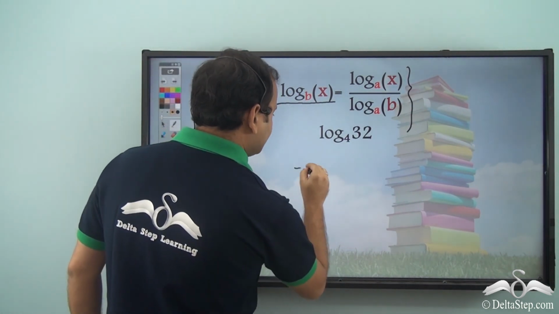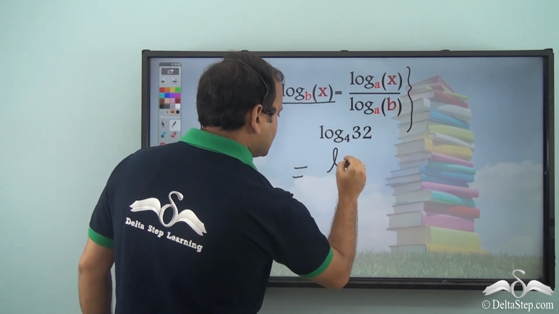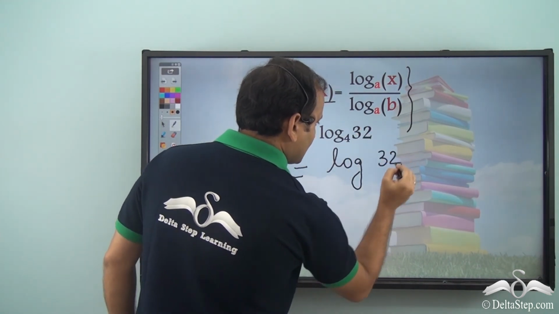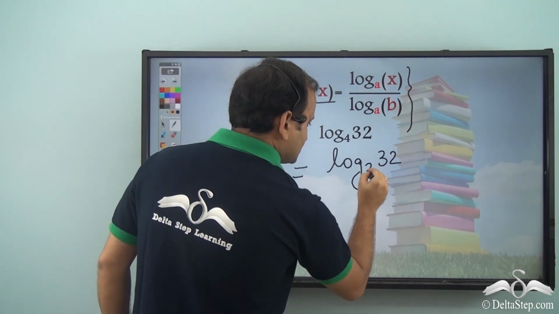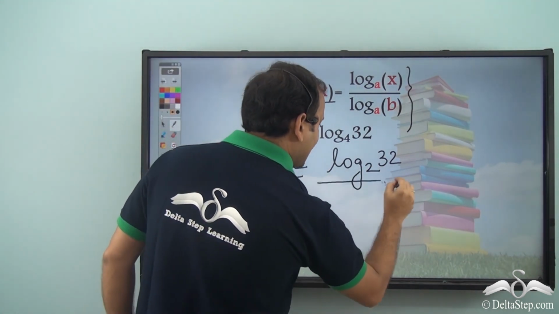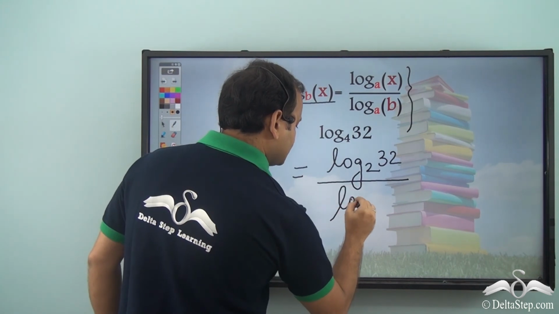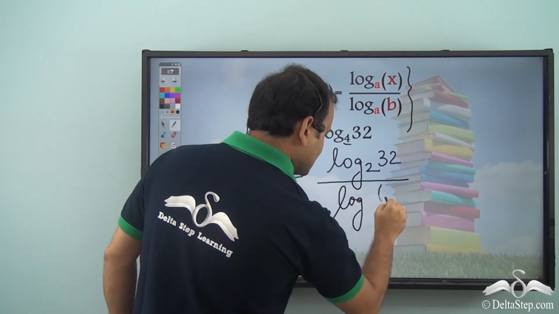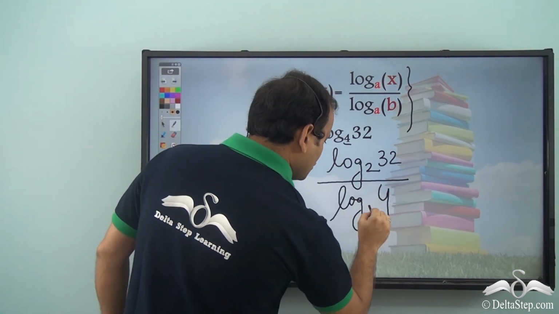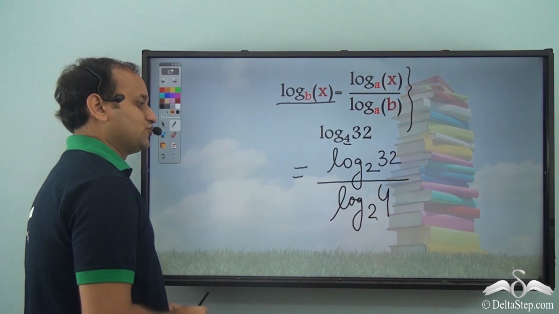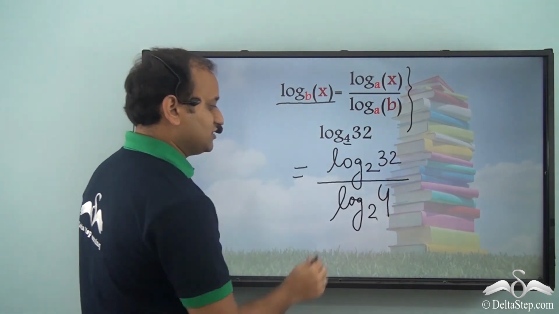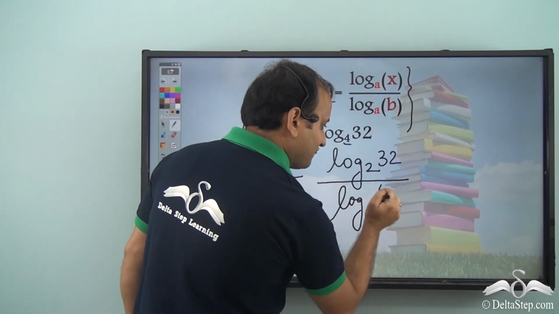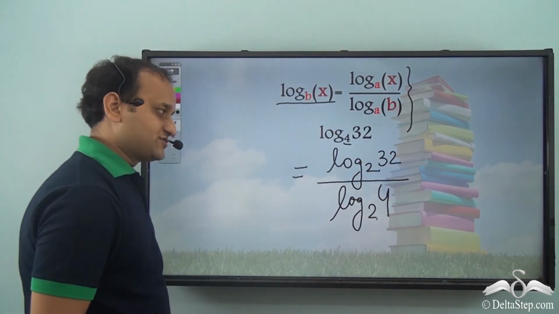So we can write it as log 32, and the new base we want is 2, so base 2, by log, the base here was 4, so this has also become an argument here, and the new base, that is 2. So now we have a simplified equation with a new base. Now 2 has a very good advantage against 32 and 4 because both are its powers.